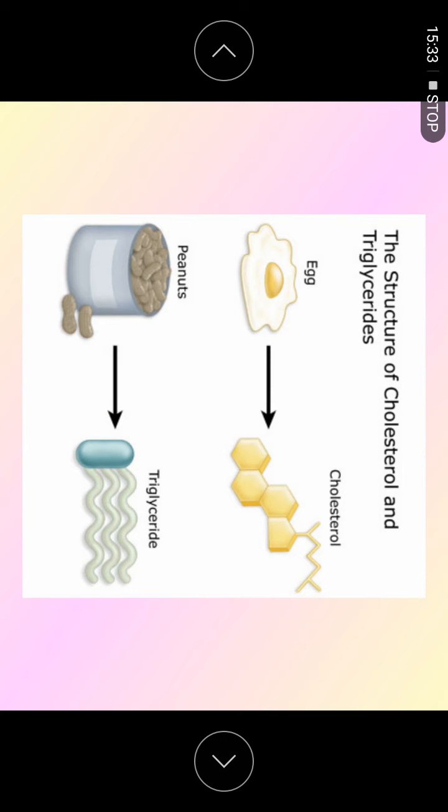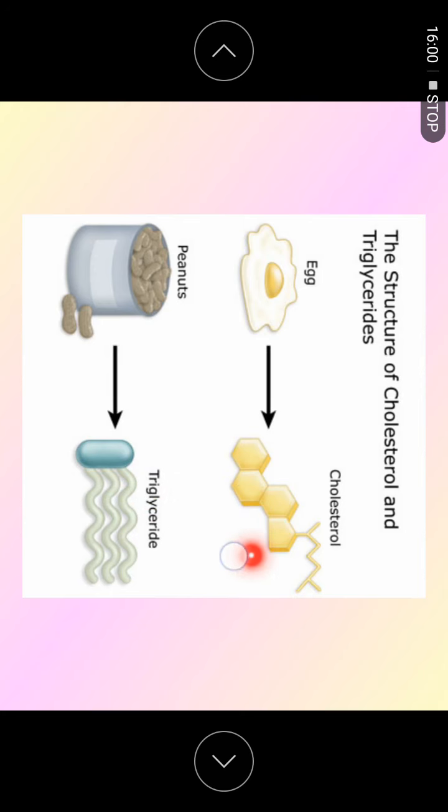So where can you get the cholesterol? Now we see what the cholesterol inside the egg is. How does it look? This is the structure of the cholesterol. Compared to this one, it still has the glycerol here, but instead of the fatty acid here, we change it into a ring, 1 2 3 4.